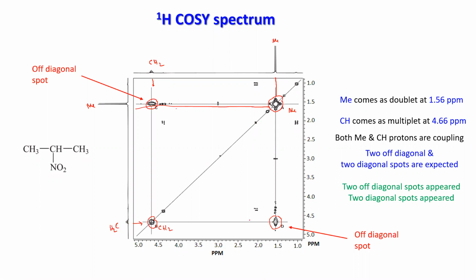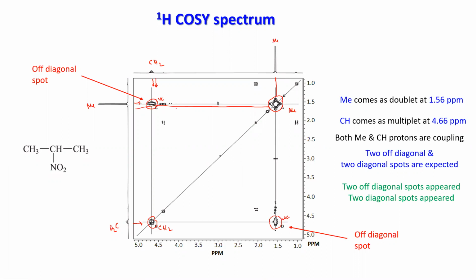So that spot is due to the coupling, and it is off diagonal, so it is not on the diagonal. Similarly, you can take the opposite: CH2 from the x-axis and methyl from the y-axis, so they meet here, and you have another off diagonal spot.